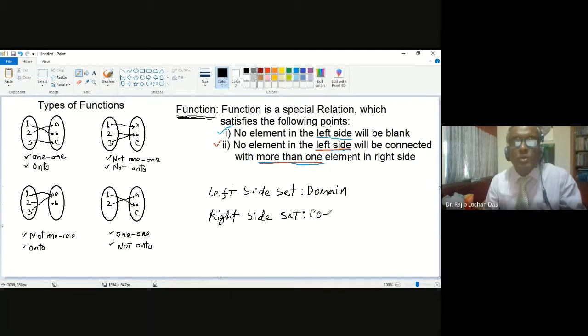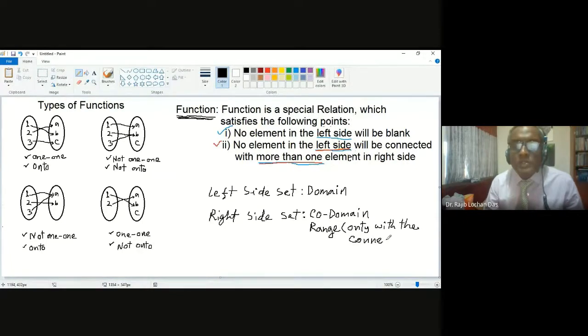One is called codomain, another is called range. So codomain is the right side set, and it can be also called range, and range means only with the connected elements, only with the connected elements.